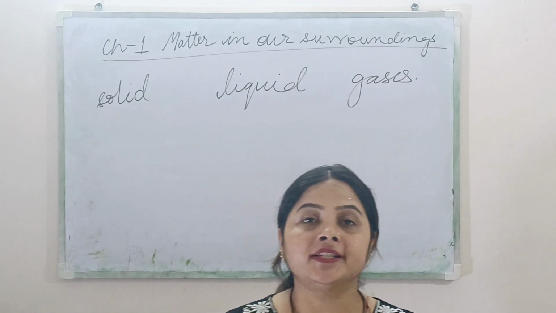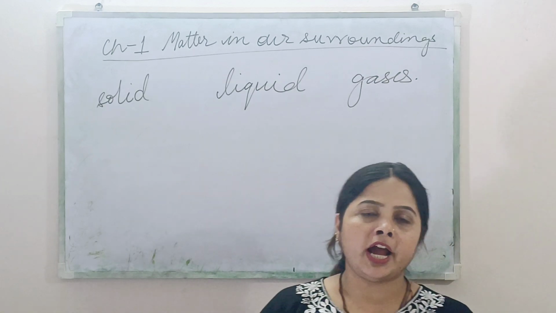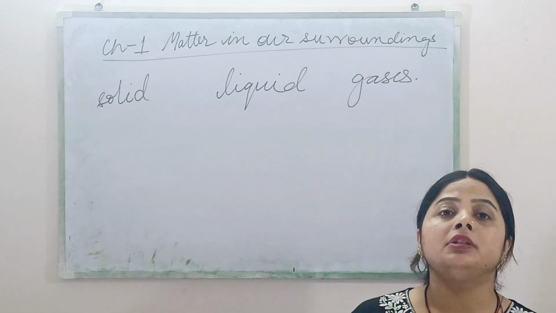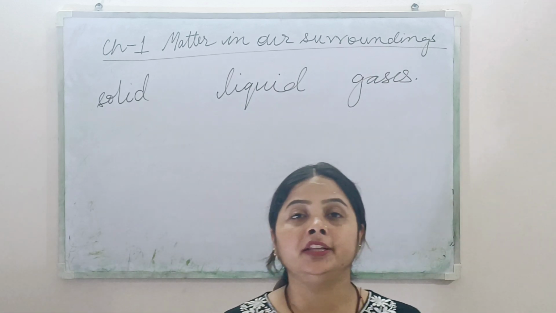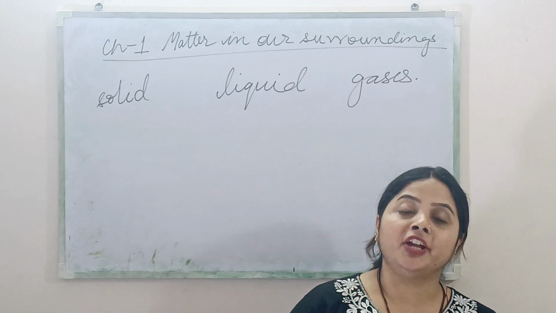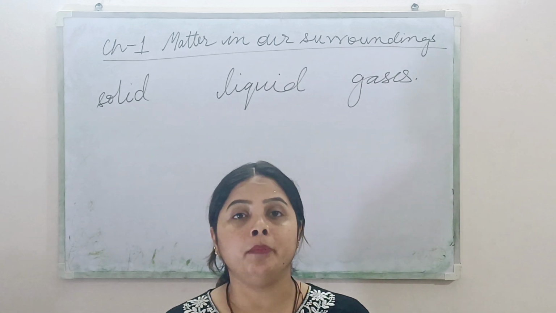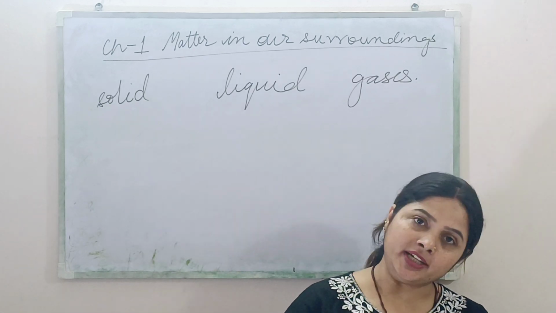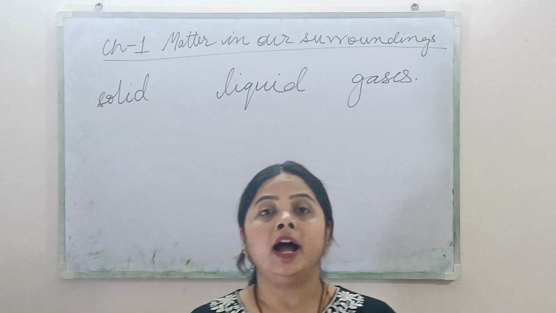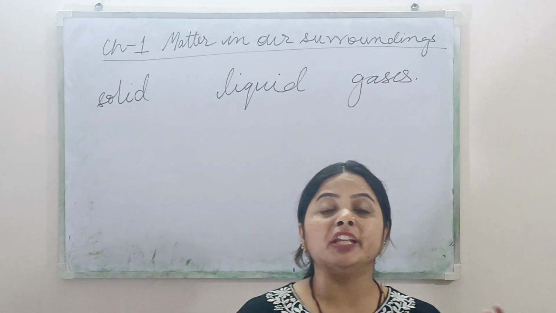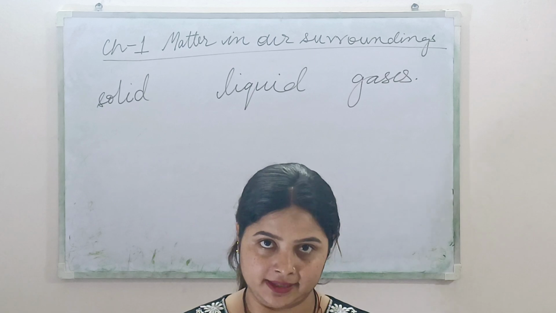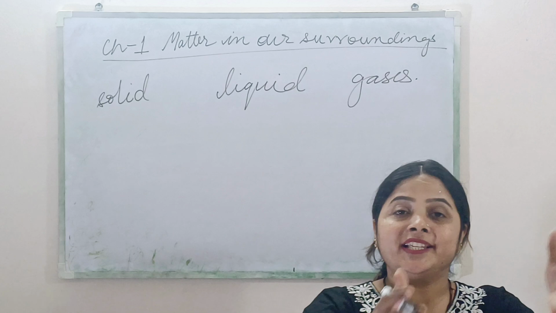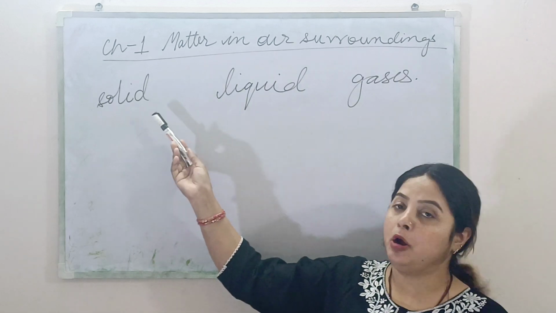Now for example, I don't think I need to give an example for solid. Solid is all around you. Book, table, chair, rock, mountain, these are examples of solid. Liquids are milk, alcohol, petrol, diesel, all these things are liquid substances. For gases, hydrogen, nitrogen, oxygen, methane are examples. Now today we are going to study the characteristics of solids, liquids and gases. First of all we will talk about solid.